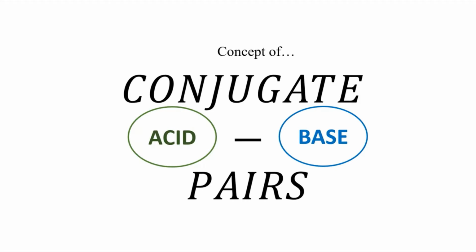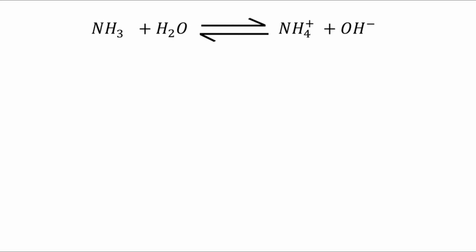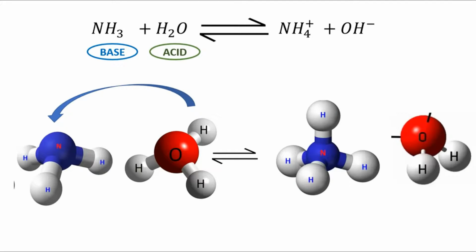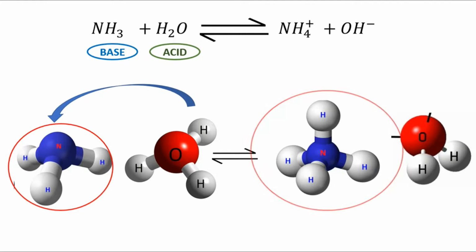The Bronsted-Lowry theory brings forth the concept of conjugate acid-base pairs. These are 2 species or molecules that differ by 1 proton. For instance, let us consider the reaction between ammonia and water. In this reaction, the ammonia is the base and the water is the acid. The water molecule donates an H+ proton to the ammonia, and it results in ammonium and a hydroxide ion. The ammonia and ammonium are conjugate acid-base pairs.